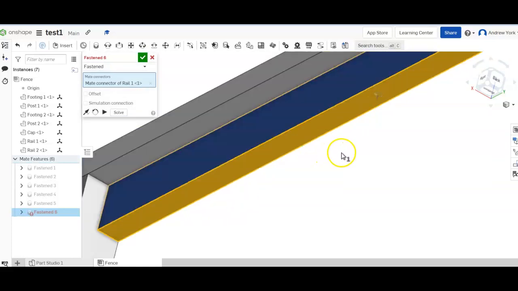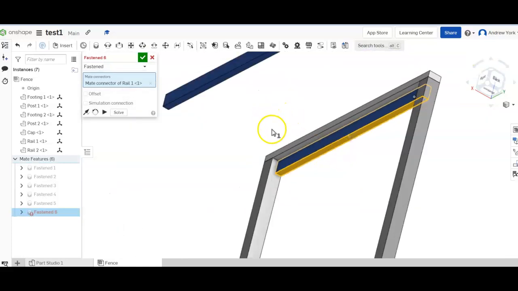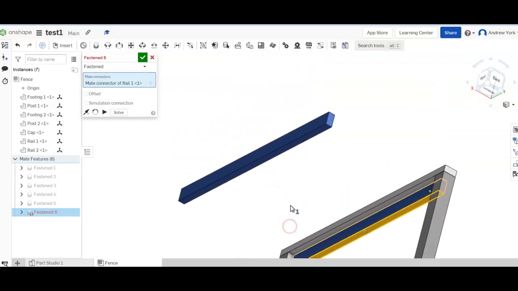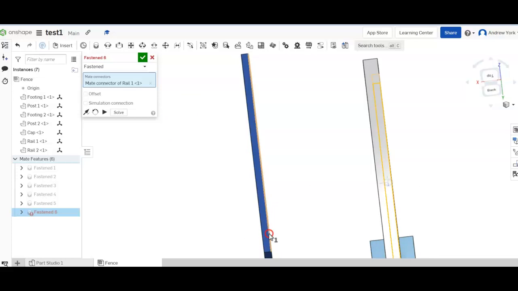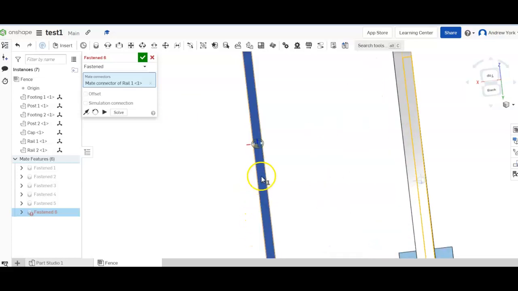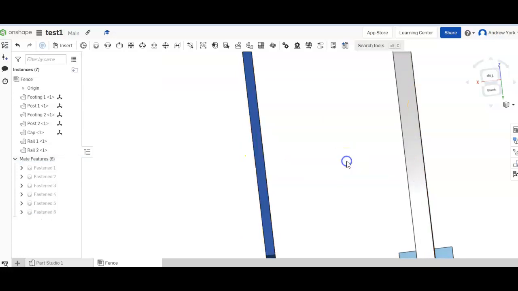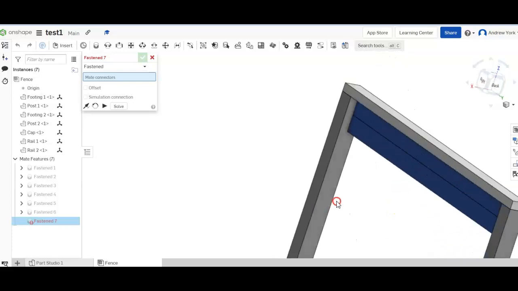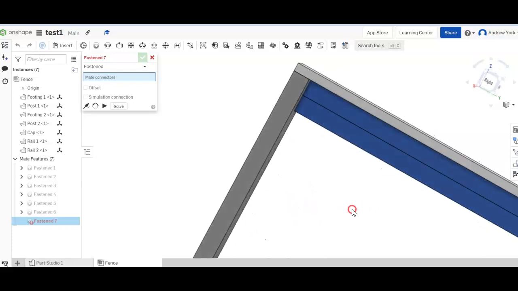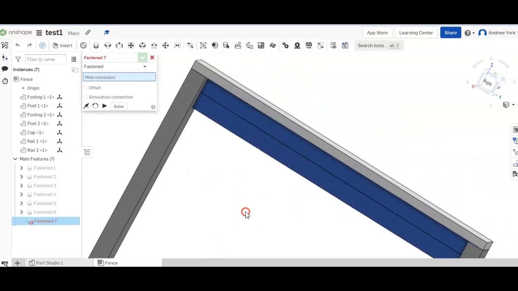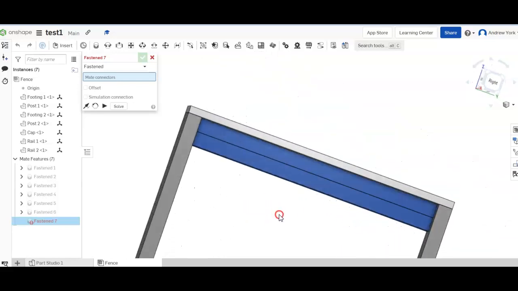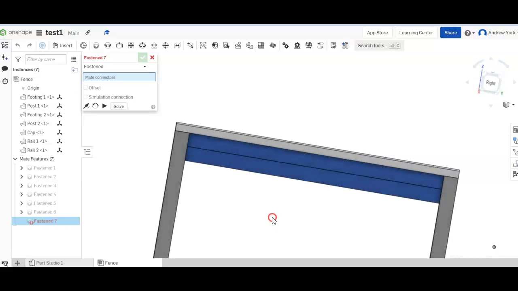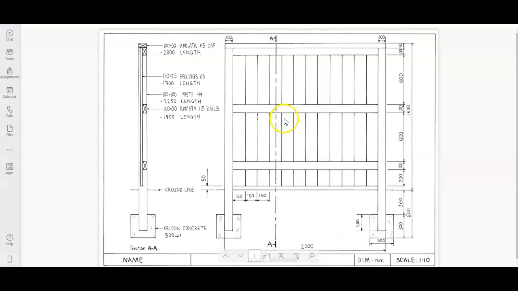Okay, and then you get very good at spinning these things to the middle there. We'll do finish because we want it to move, and then you can see that's joined to it there. So that's not quite what we want. If we look at the drawing, you can see that it needs to be 600 millimeters down.